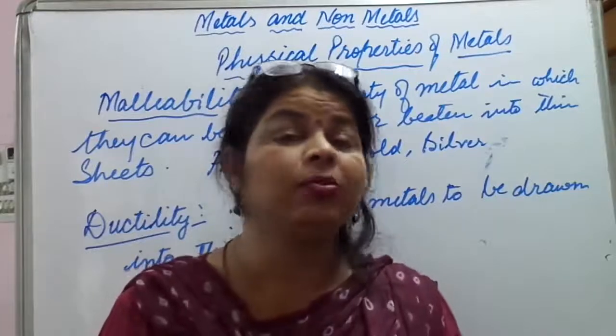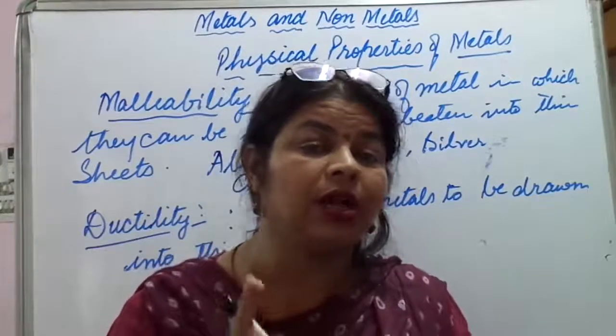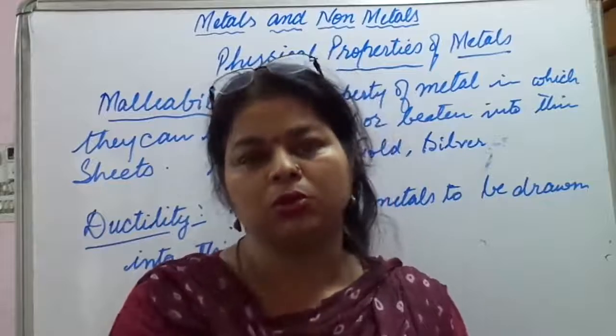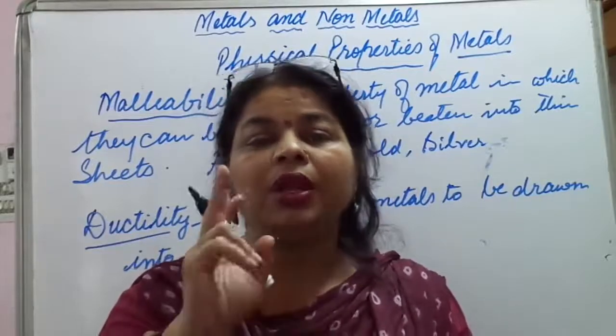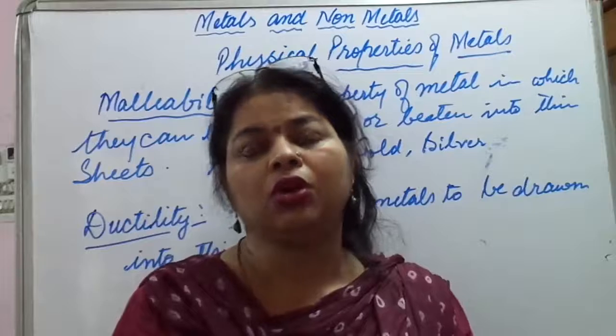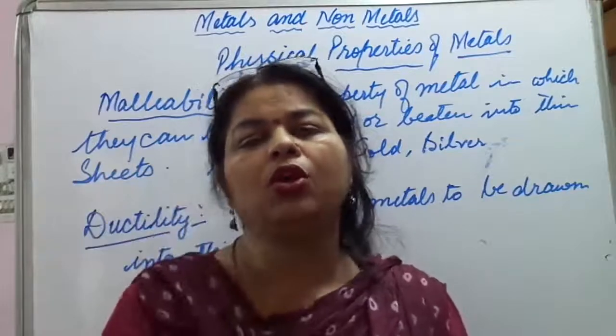You will be surprised to know that gold is the most ductile metal known. From 1 gram of gold you can draw a 2 kilometer long wire.